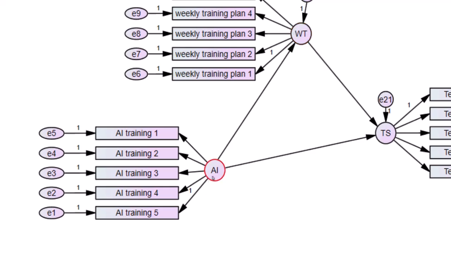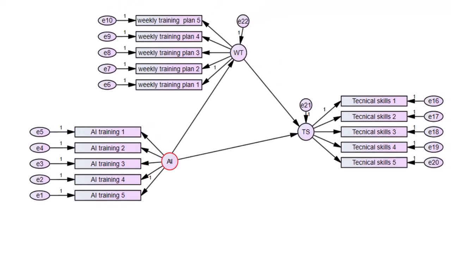So we are looking at the effect of AI on TS. That one is a direct relationship. Then the effect of AI on TS through WT, that is AI to WT then to TS, that is our mediated relationship. So this one, WT here, is our mediating variable. So we are looking at how it mediates the effect of AI on TS.